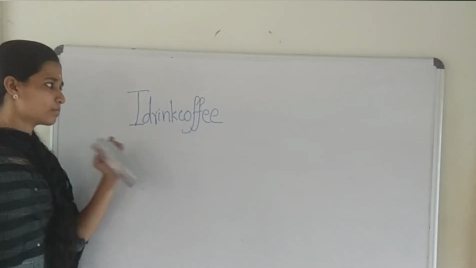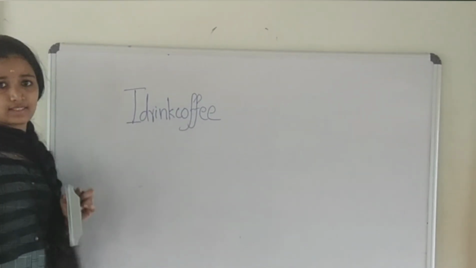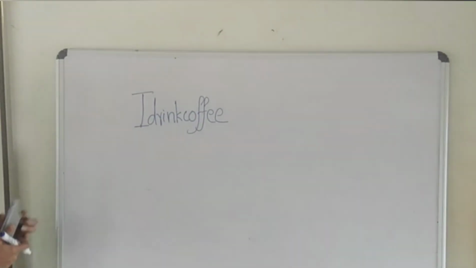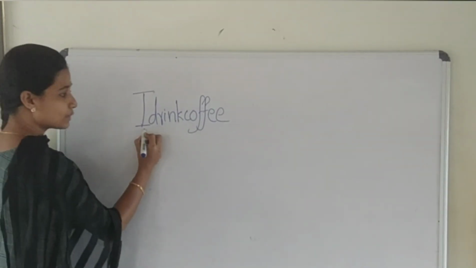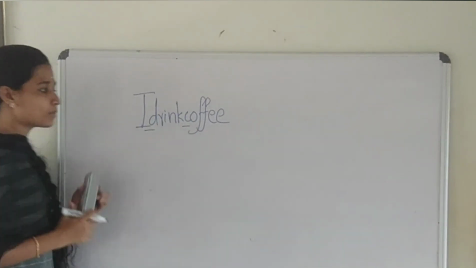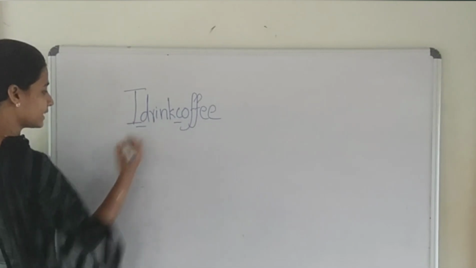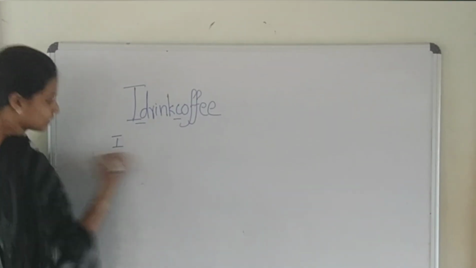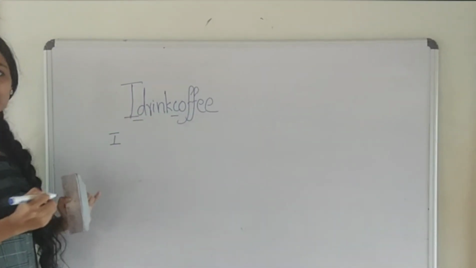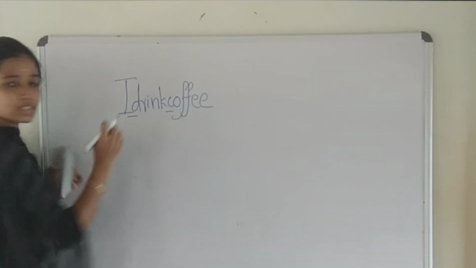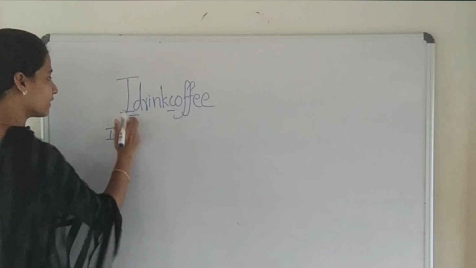Yes, it's a sentence, but there is a big mistake that many of you make. What's that? Here, there is not enough spacing between the words. I is a word here. Then drink is another word, right? So a little space should be given between the words.